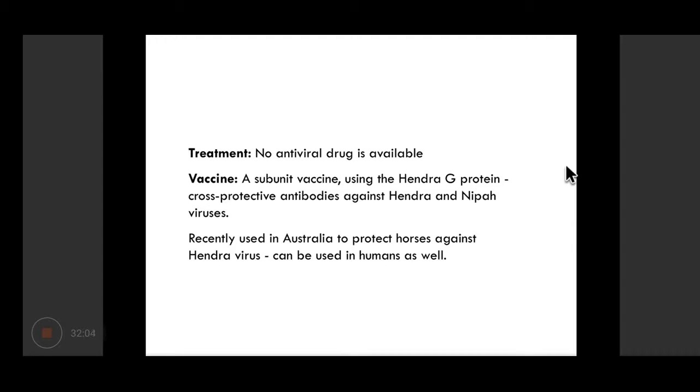This vaccine has been used in Australia to protect horses against Hendra virus, and it can be used in human beings also, but it is not basically used for routine immunization, only in close contacts or in case of outbreaks in localized areas.